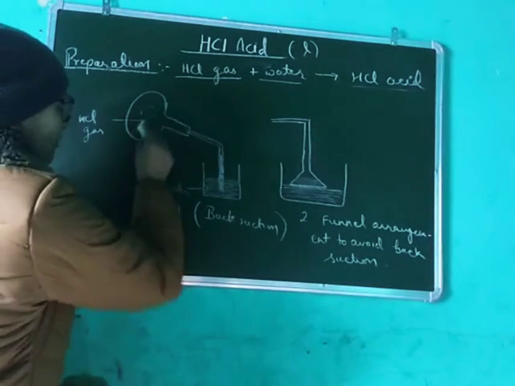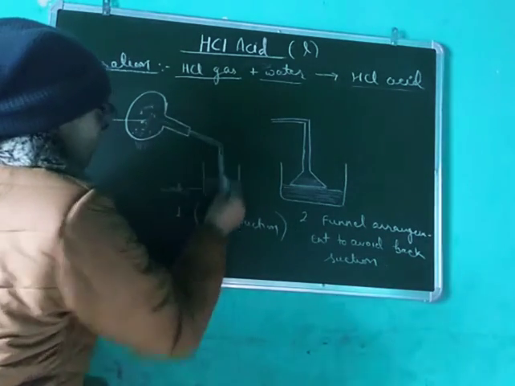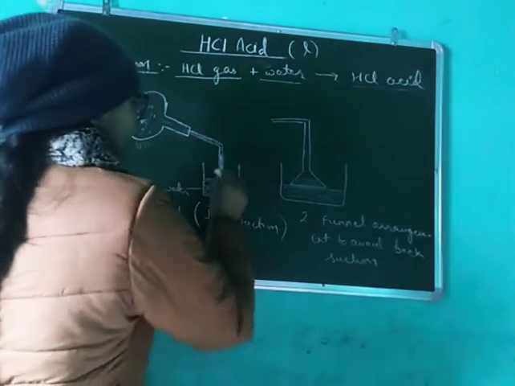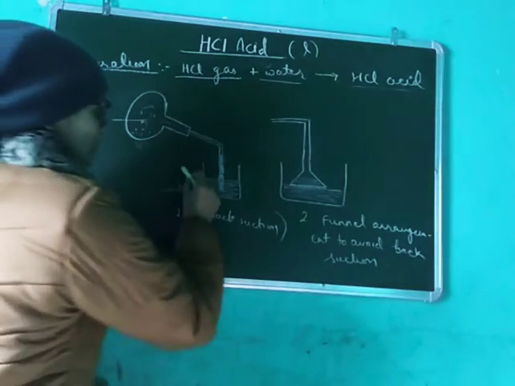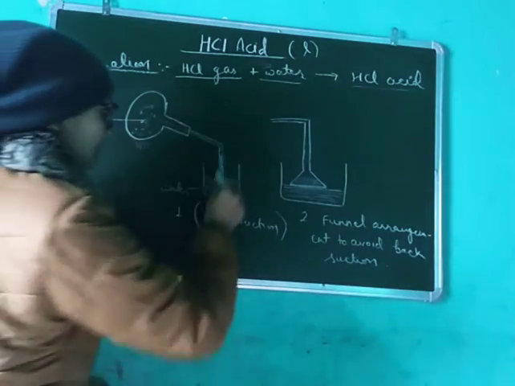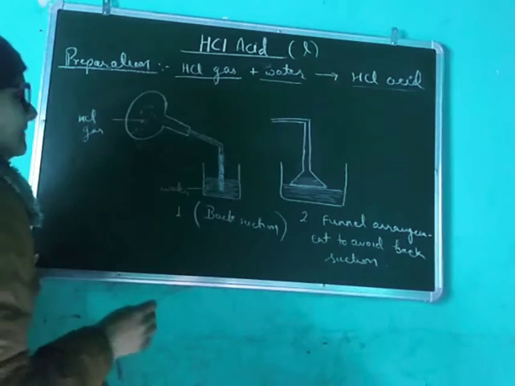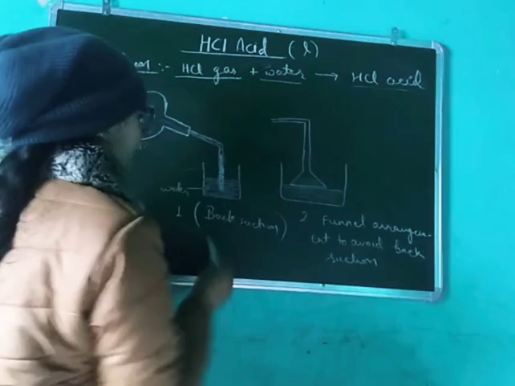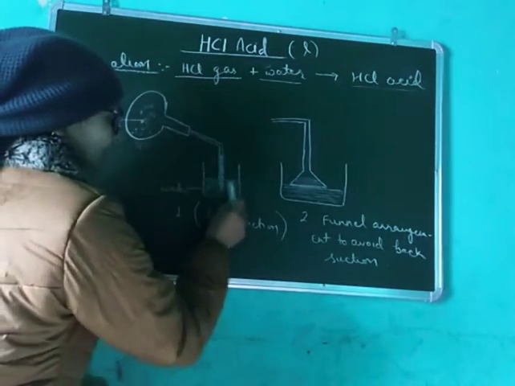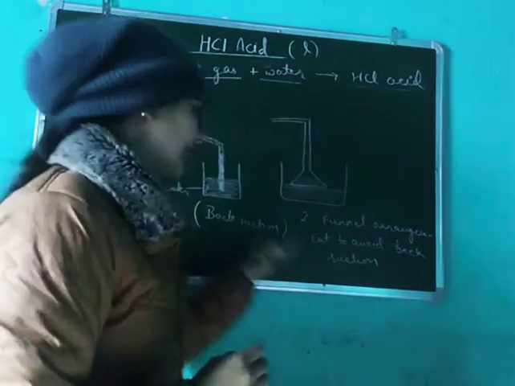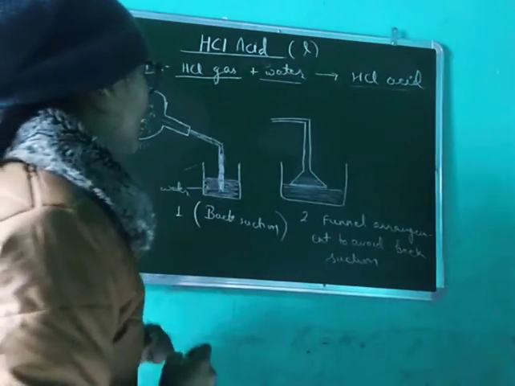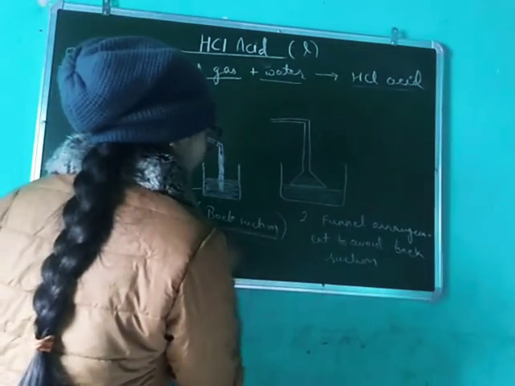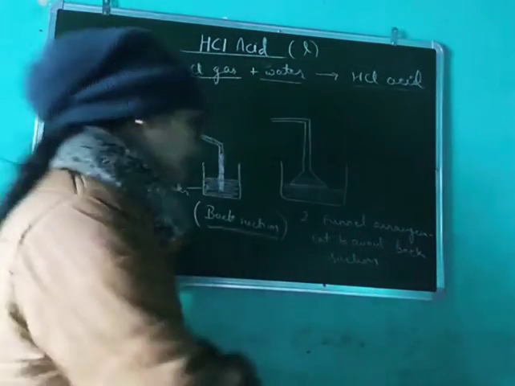When HCl gas is formed, if we pass it through a delivery tube into the water, what will happen? There are two conditions. We can use a delivery tube. If our HCl gas is passed in water, the HCl acid will start to form here, but there is a problem. There is a problem called back suction.